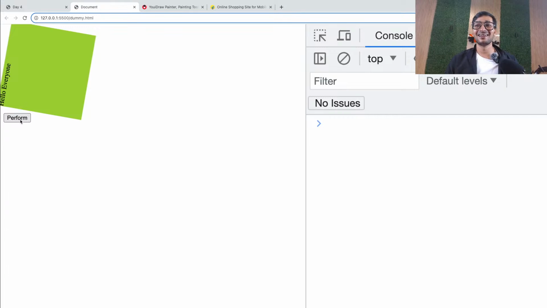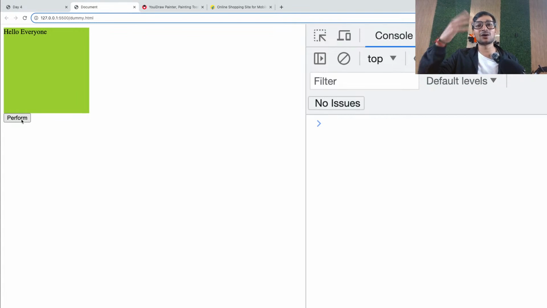Okay. Is that clear everyone? So I rotated on Z axis for 28,000 degrees. So 360, 360, 360 until it reaches 28,000 degrees. Okay. Is that clear everyone?